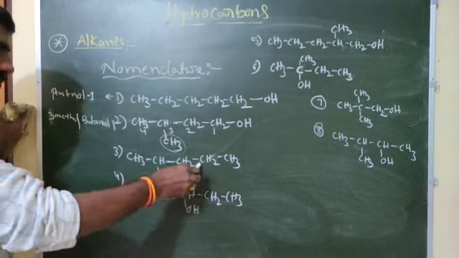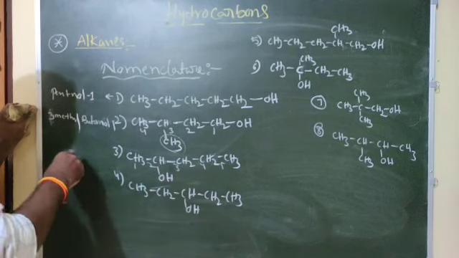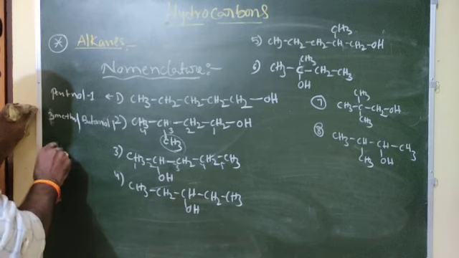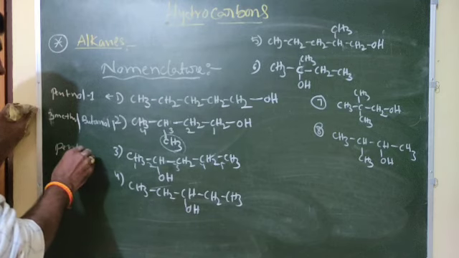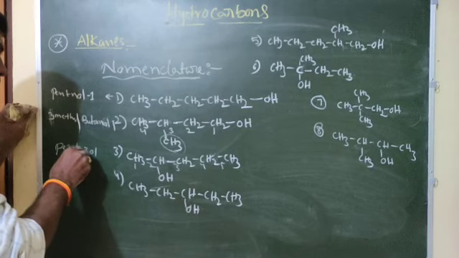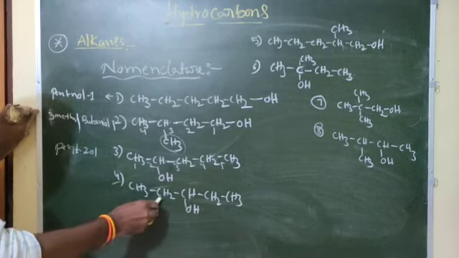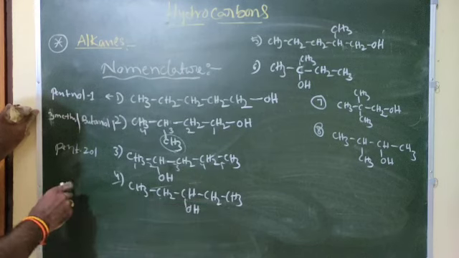Next, this name: 1, 2, 3, 4, 5. 5 means penta, so pentan-2-ol. This name: 1, 2, 3, the same 1, 2, 3.